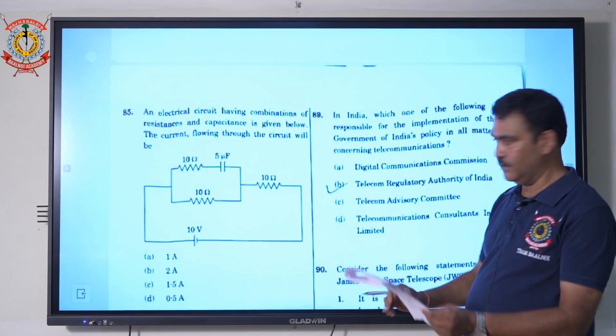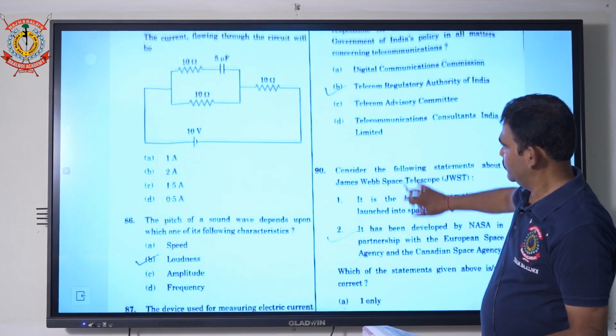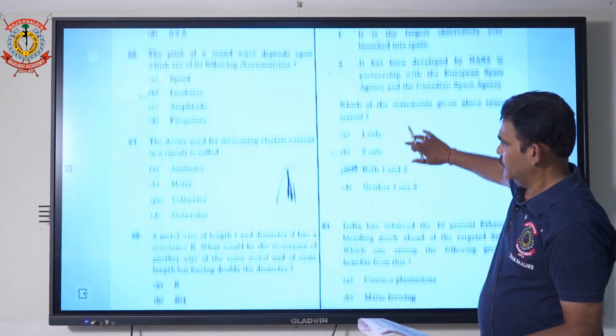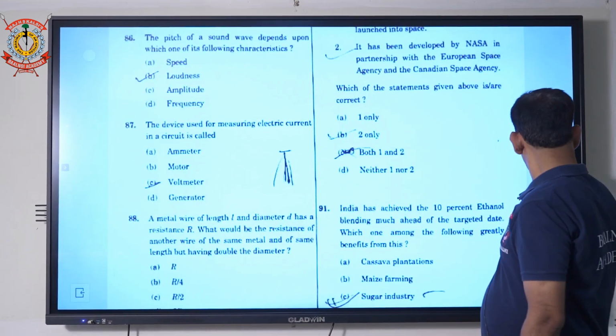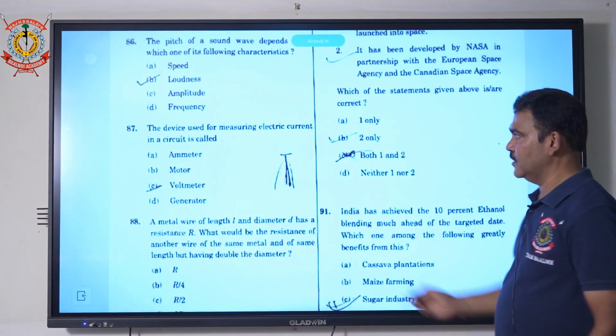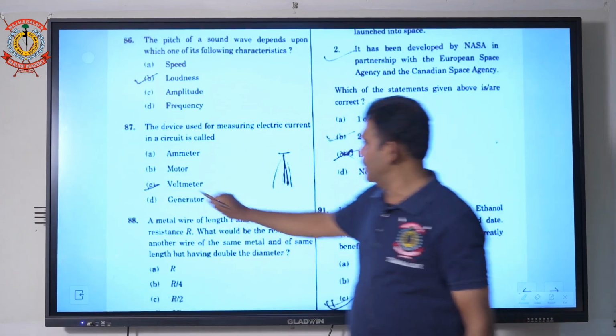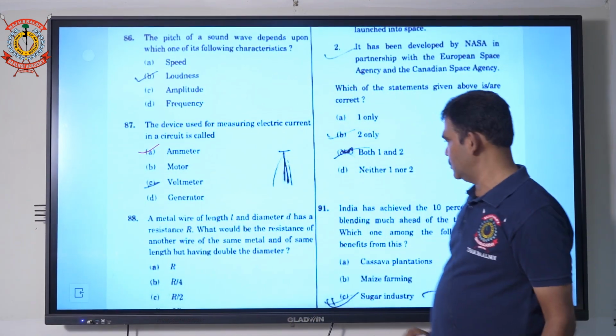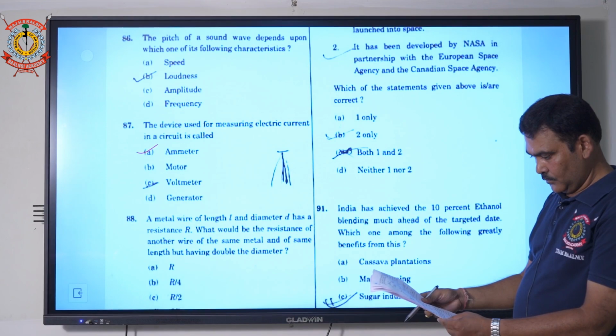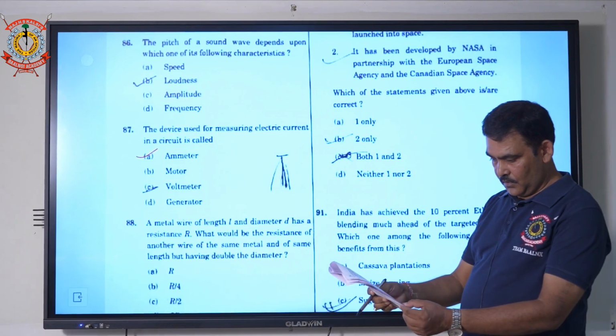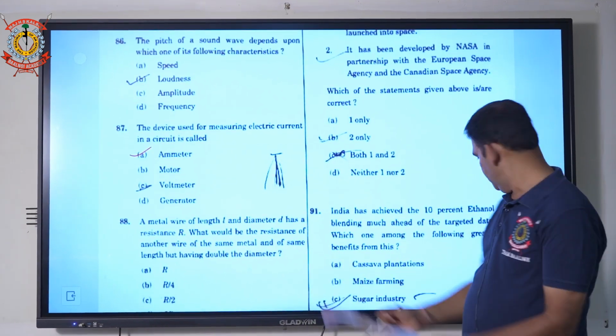Question number 87. This is very simple question. Device used to measure electric current is ammeter. इसमें तो एक्सप्लेन करने की कोई ज़रूरत ही नहीं है. क्वेश्चन नंबर 88 also.